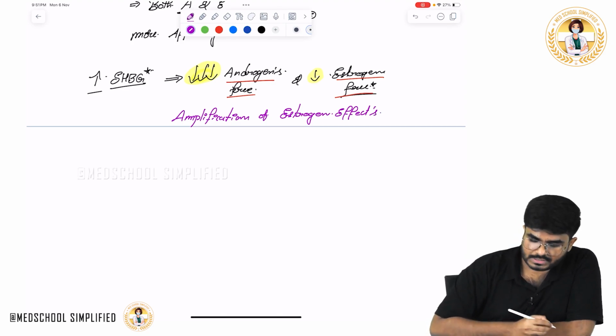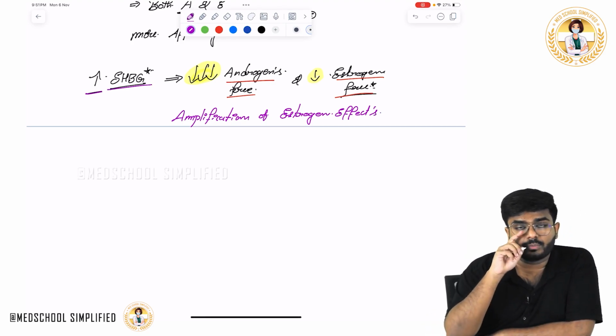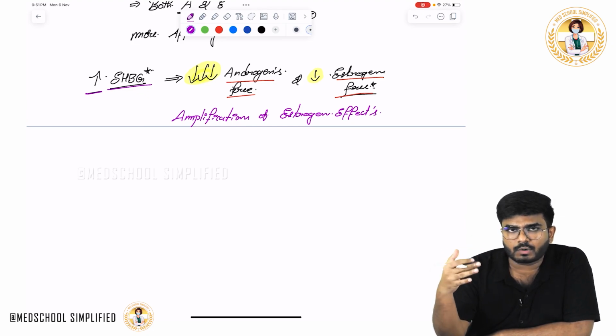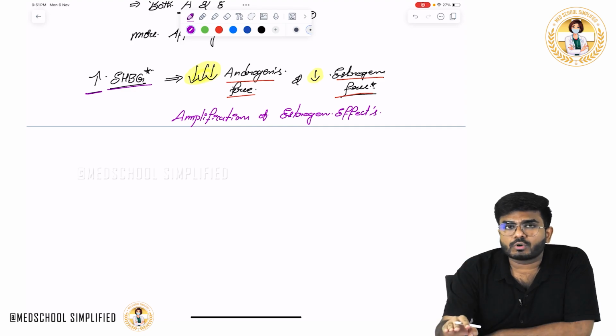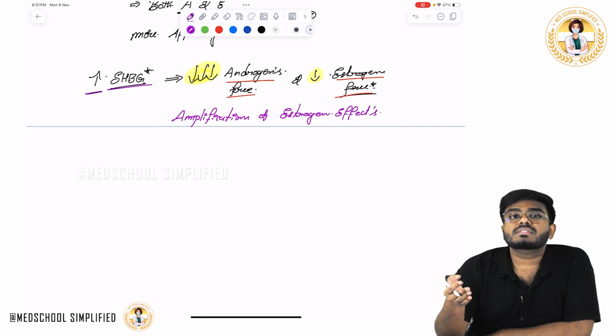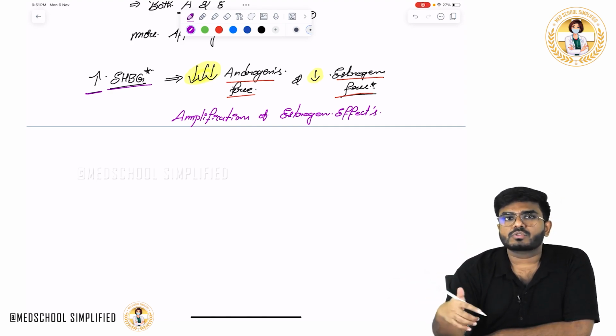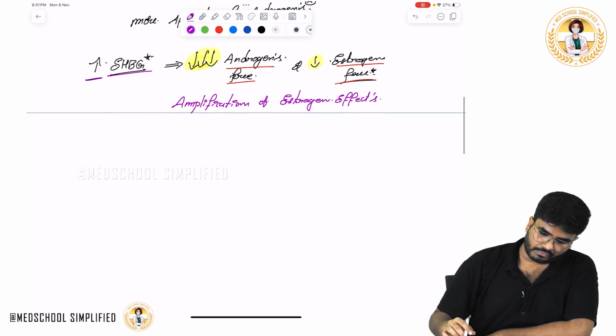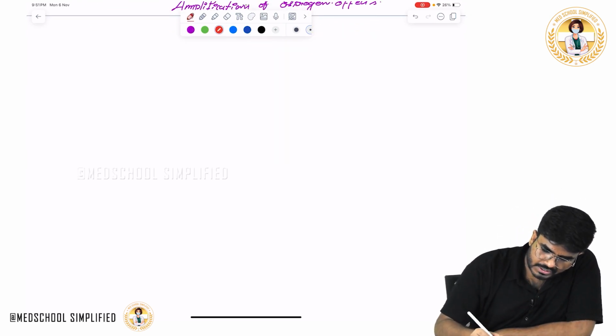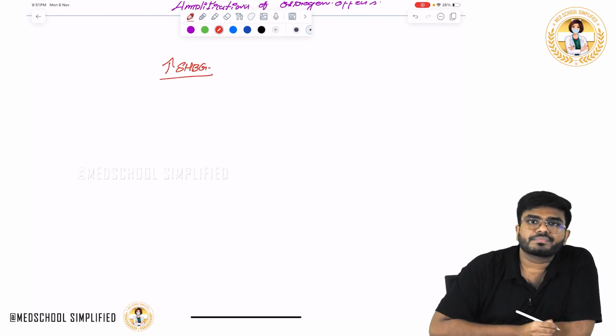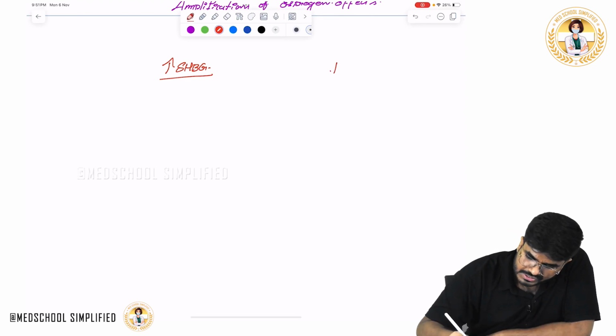So in any condition, if you increase the sex hormone binding globulins, androgens will go down, estrogens will go down, but androgens decrease more than the estrogens. So relatively estrogens are more, and amplification of the estrogen effects is seen. Now, the conditions in which sex hormone binding globulins are increasing, and the conditions in which they are decreasing.